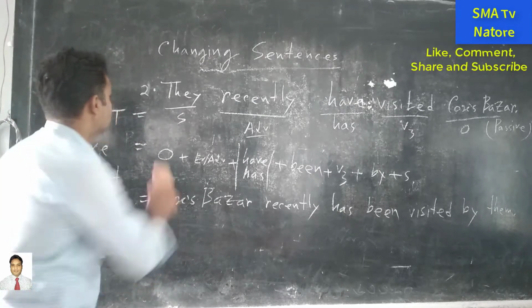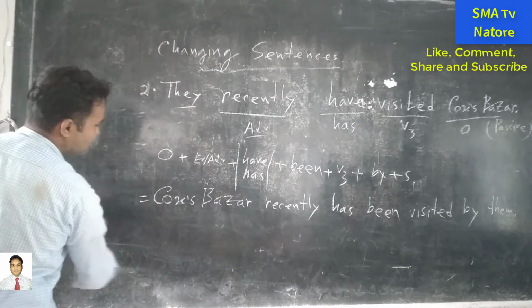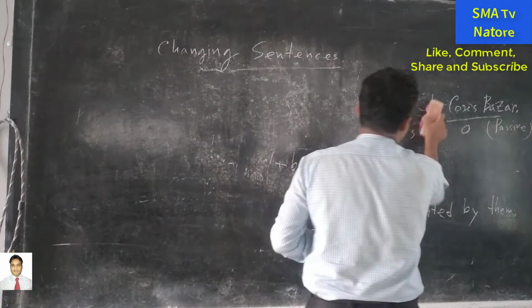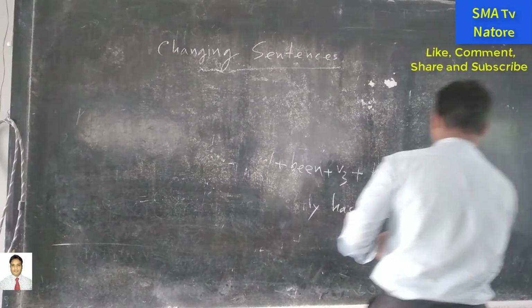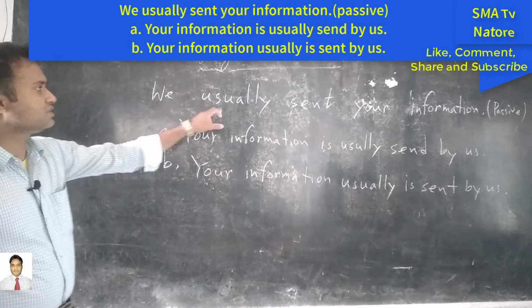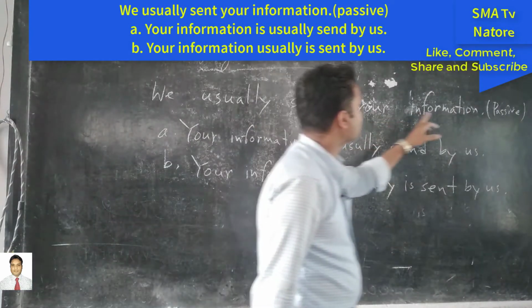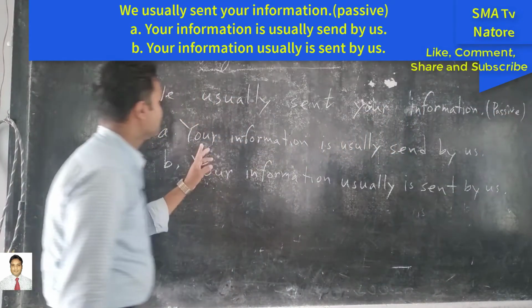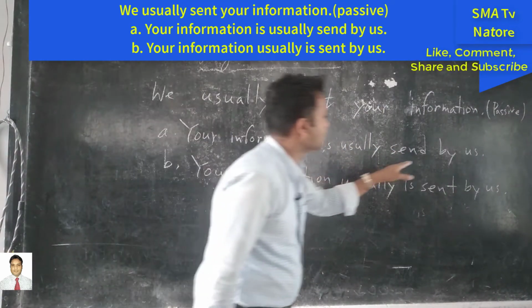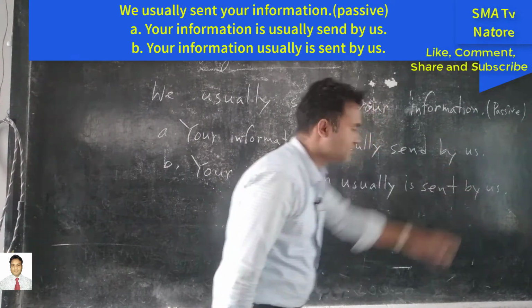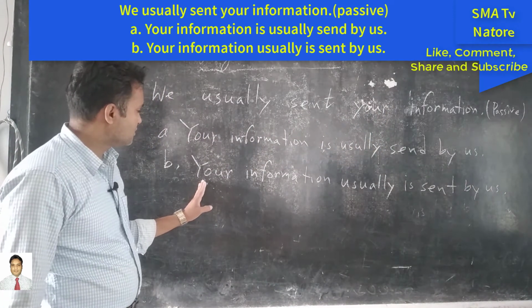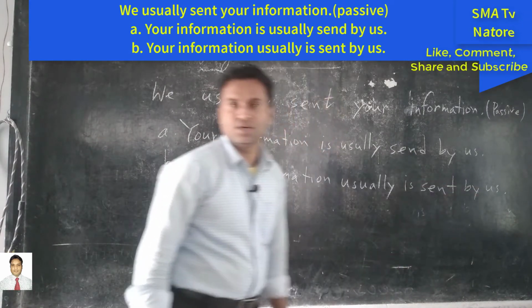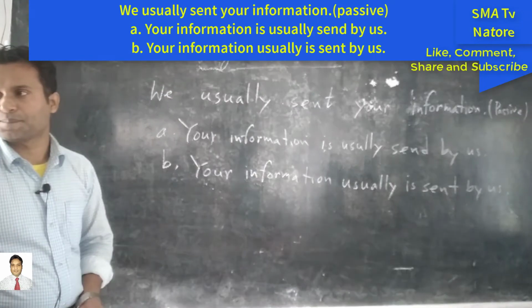Okay. Just try. I am here. So if the answer is right or wrong, no problem. Okay, look at this sentence. We usually send your information. You have to make it passive voice. Option 1: Your information is usually sent by us. Option 2: Your information usually is sent by us. Which one is the right answer? A or B?